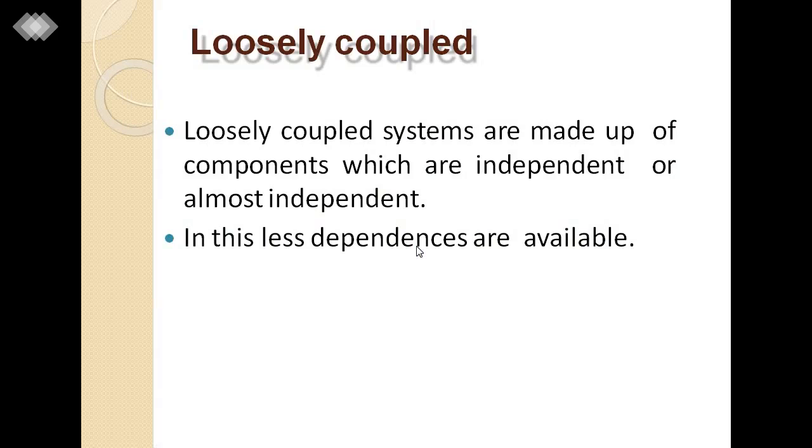A loosely coupled system is made up of components which are independent or almost independent. In this, fewer dependencies are available.